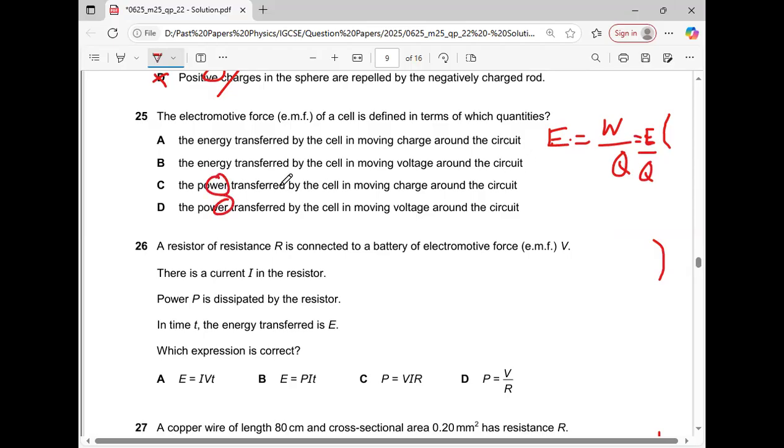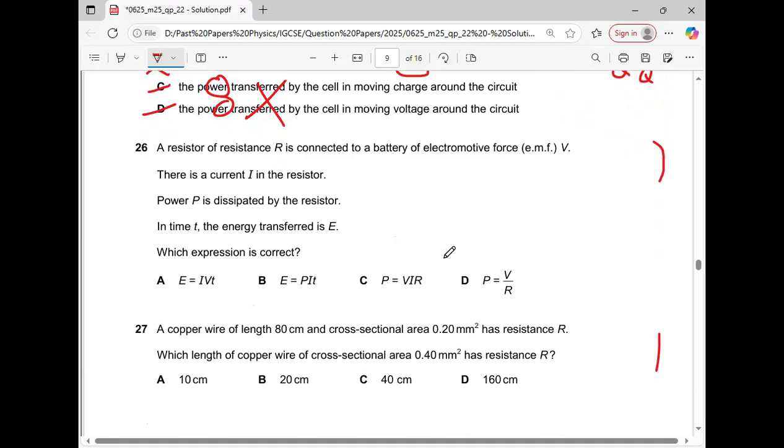Power options are being omitted because it is energy related: it is the energy transferred by the cell in moving a charge around a closed circuit, or through a battery. And what is being moved over here, he is saying voltage. Voltage cannot move, only charge moves. So option A is the correct answer.